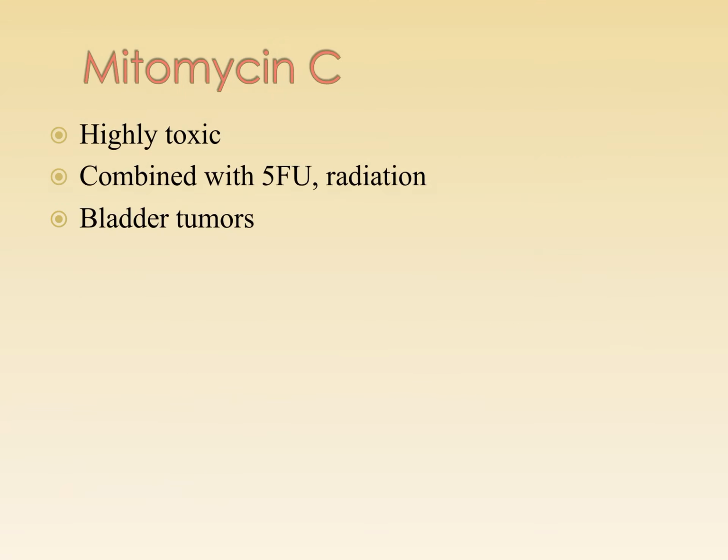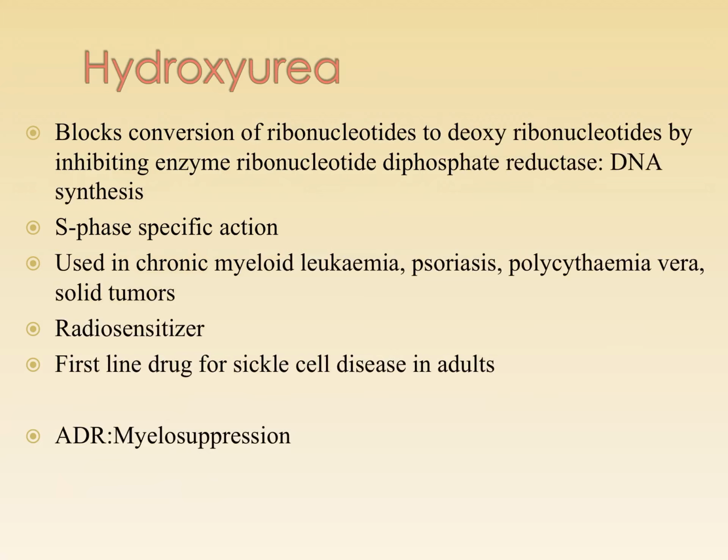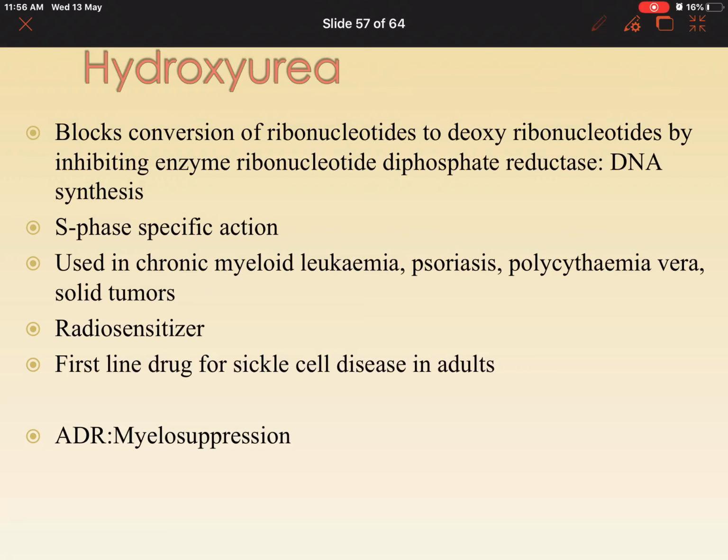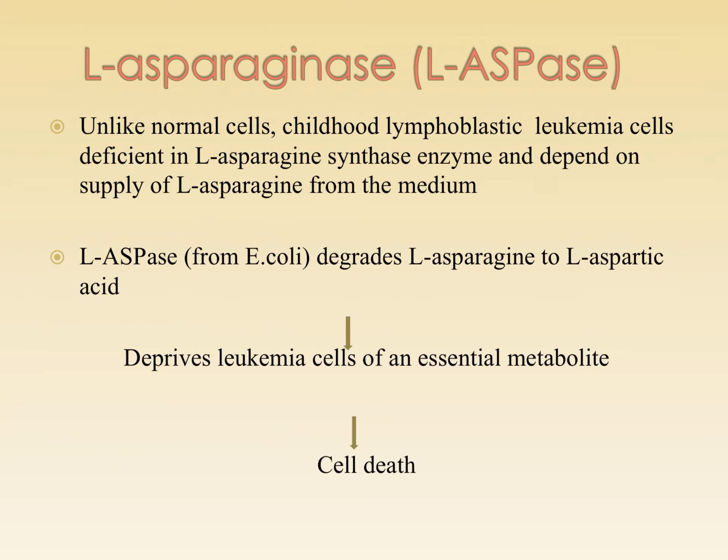Mitomycin C is highly toxic. It's usually combined with 5-fluorouracil and it is used in bladder tumors. Hydroxyurea is one more compound which is used in chronic myeloid leukemia, psoriasis, polycythemia vera and certain solid tumors. This is also a radiosensitizer. There is one enzyme which is also used, that is L-asparaginase.